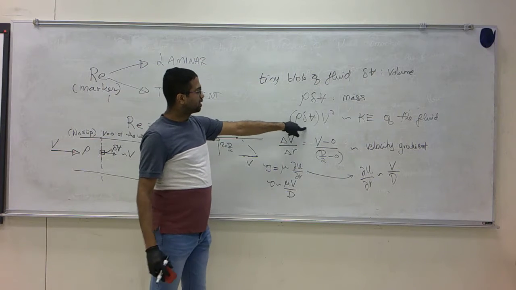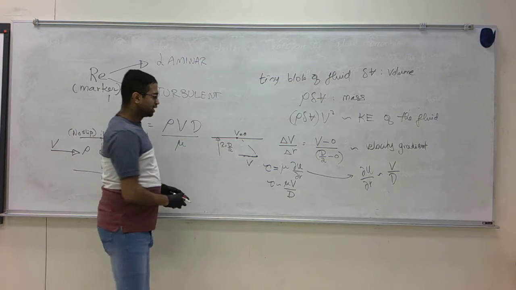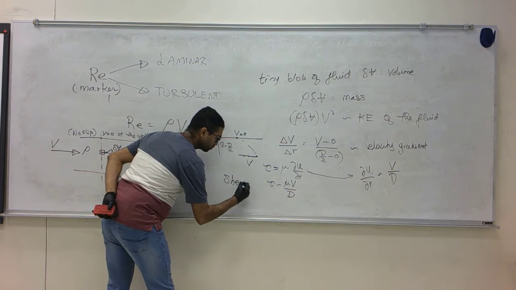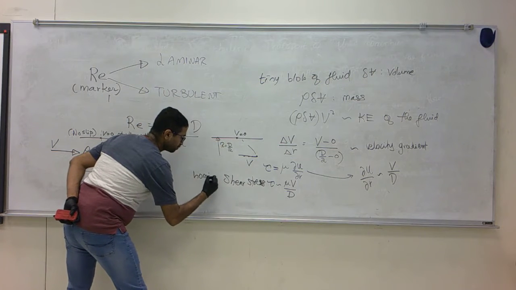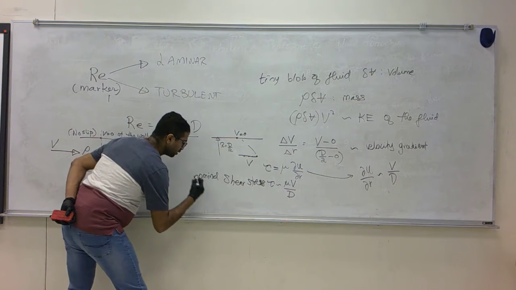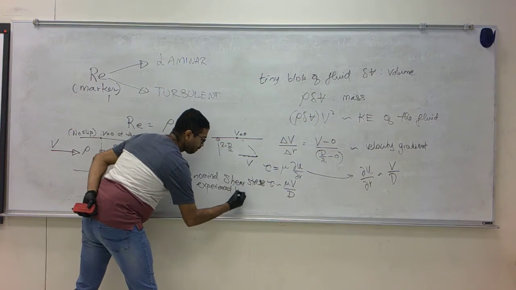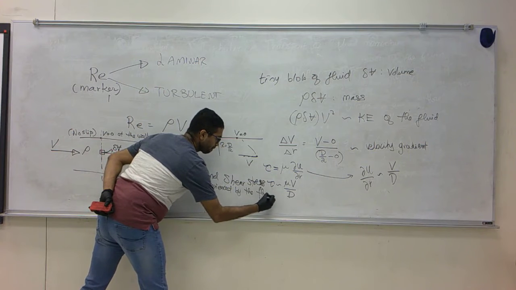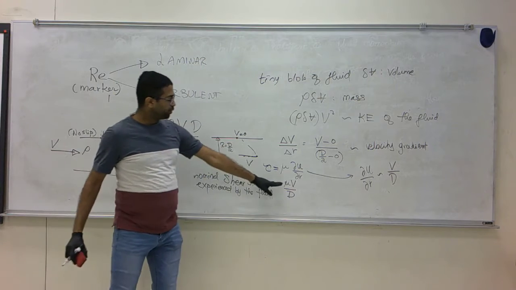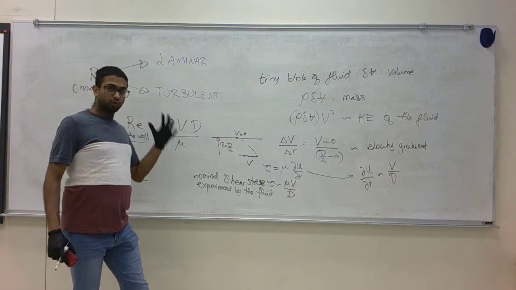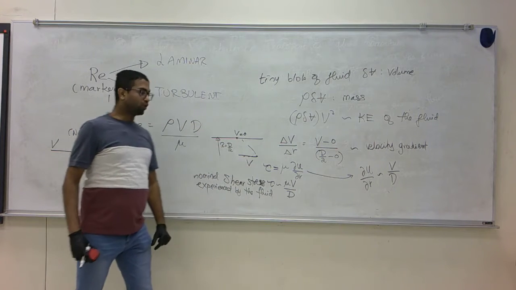Recall rho delta V times V squared is the kinetic energy of the fluid, and we have established that the nominal shear stress experienced by the fluid is mu V over d. It's not exactly mu V over d, remember that. It's of similar magnitude to mu V over d.